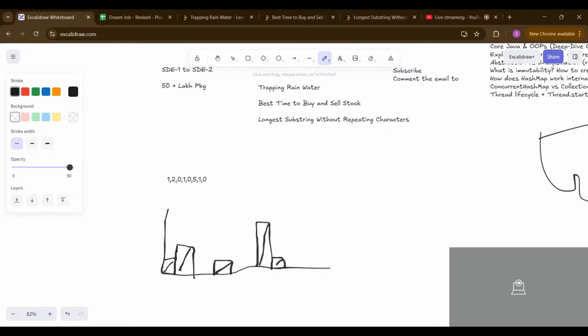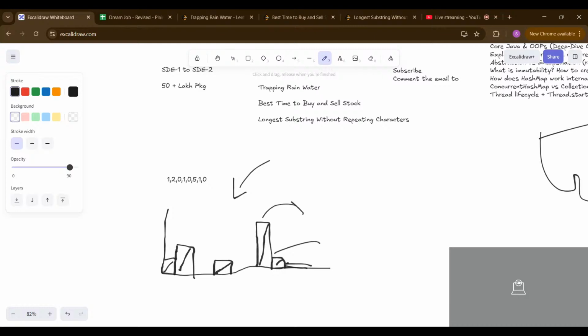Now as the rain has started, think about how we have to store the water in it. As you can see, when you add water over here, we don't have anything here, so the water is going to overflow like this. If you add water over there, the water is going to overflow.